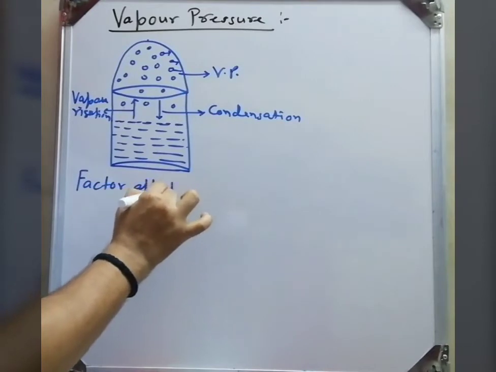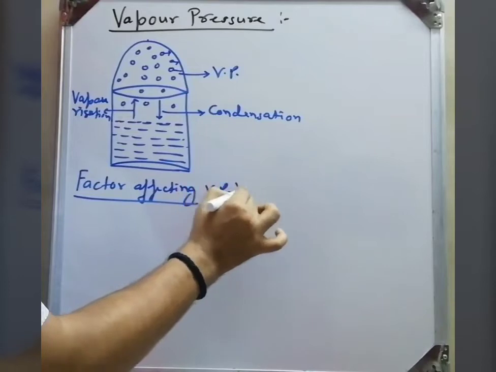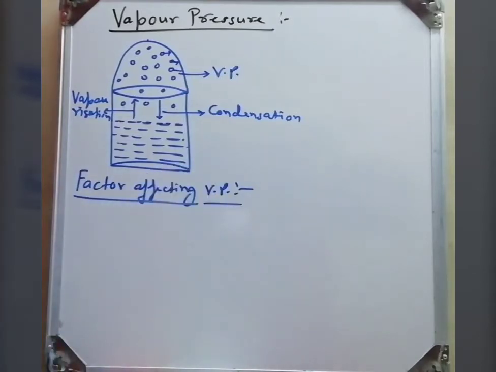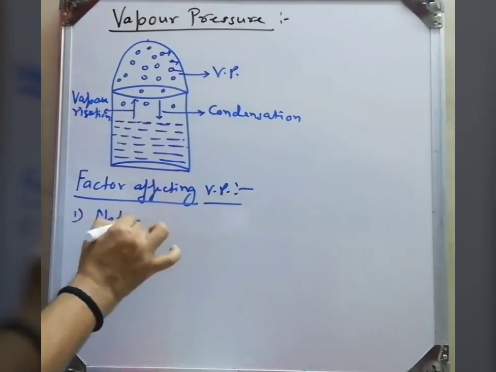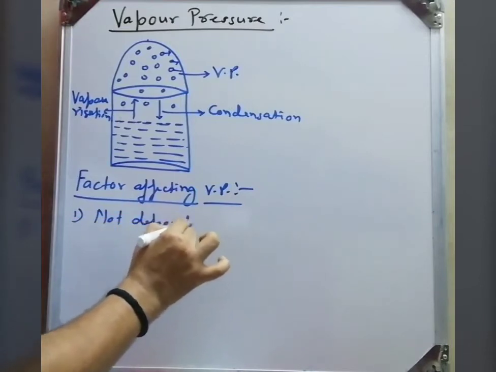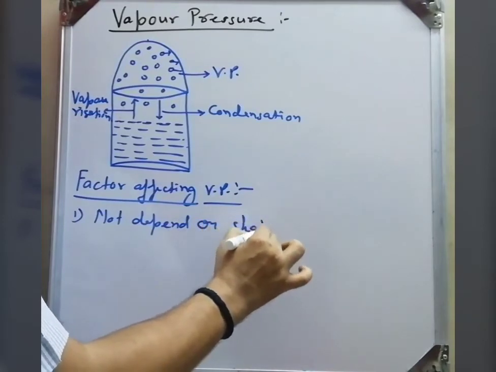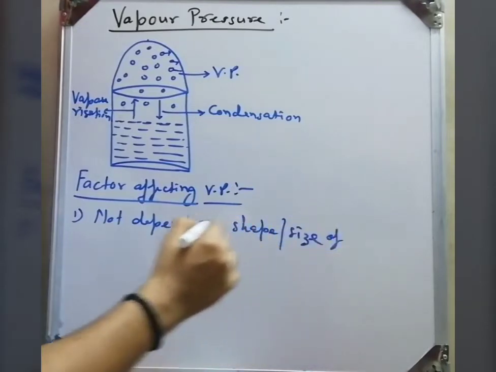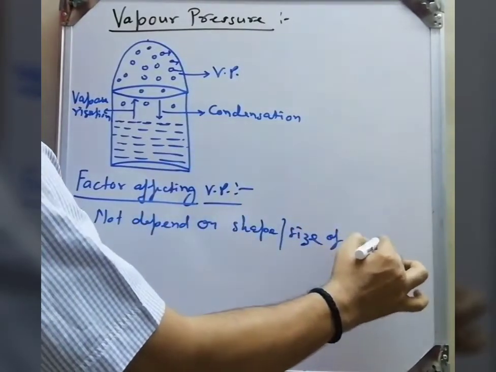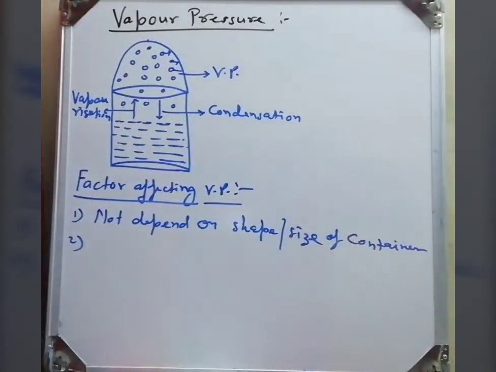Now what are the factors affecting vapor pressure? First, vapor pressure does not depend on the shape and size of the container, because vapor pressure is the pressure exerted per unit volume. So it does not depend upon the shape and size of the container.